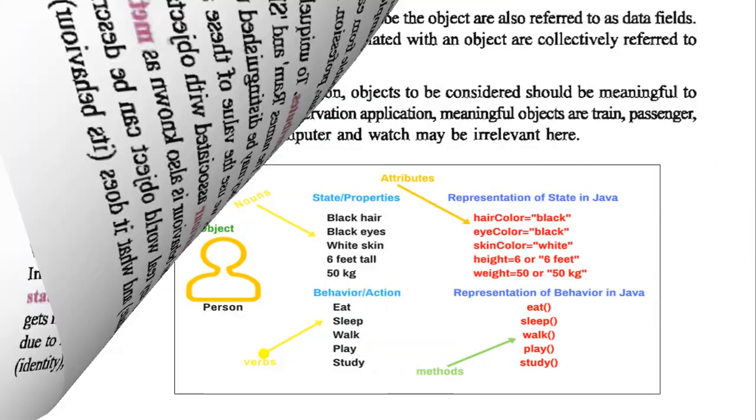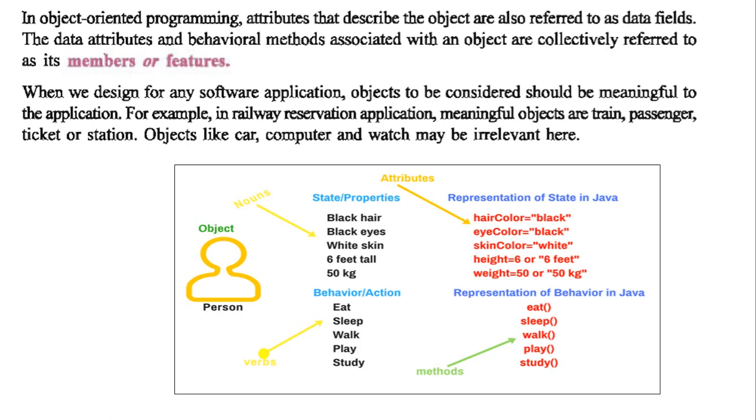Okay, now there is a diagram of the object. Recently we discussed the object, their properties, or you can say their attributes. So we directly watch these diagrams. If you see the diagrams, the person is an object, and their properties are like they have black hair, black eyes, white skin, 6 feet tall, weight. So these are the properties, or you can say attributes. Now what is their value, or you can say their state?